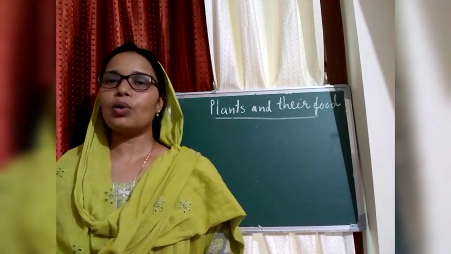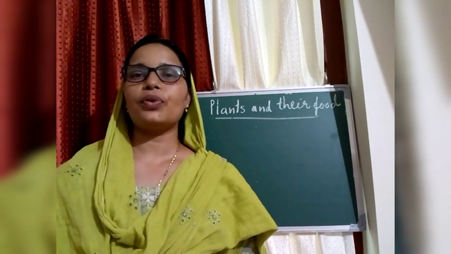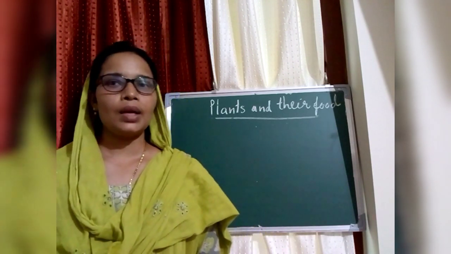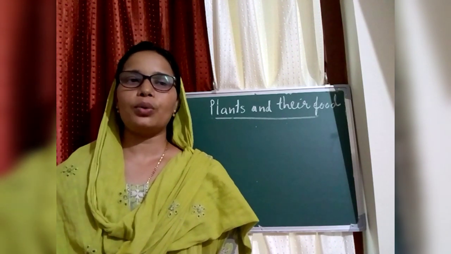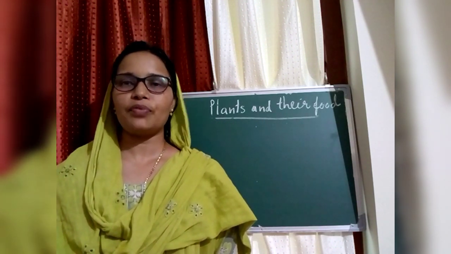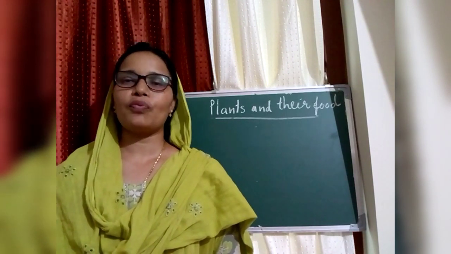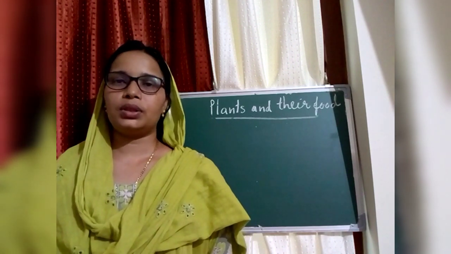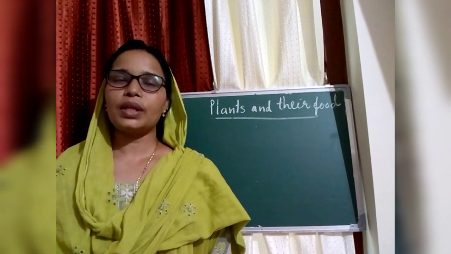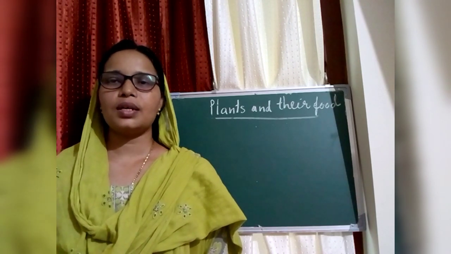We all animals depend on other plants or animals for their food. But the plants can prepare their food without depending on other plants or animals for their food. So what is the special feature of green plants? They can prepare their food on their own without the help of other living things. Have you got it?